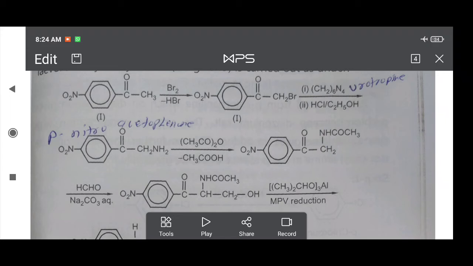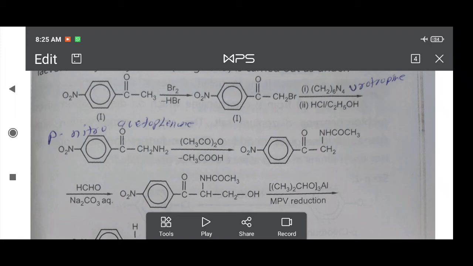The starting material of chloromycetin, you see here, is para-nitroacetophenone. Para-nitroacetophenone undergoes bromination, meaning reaction with Br2. One of the Br and an H are released in the form of HBr, and the other Br atom attaches to the CH3 group. Therefore, in compound first, the NO2 group remains as it is. Only COCH3 is converted to COCH2Br. This means para-nitroacetophenone undergoes bromination to form compound number 1.